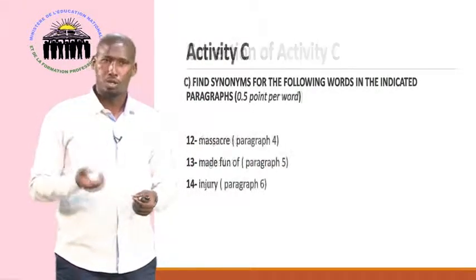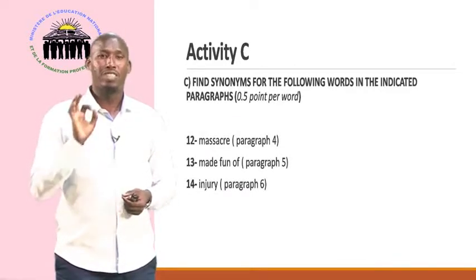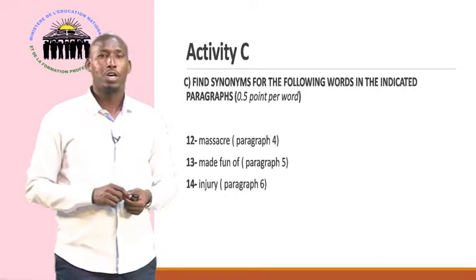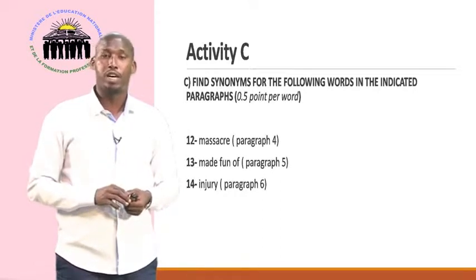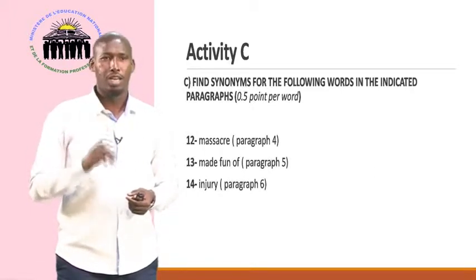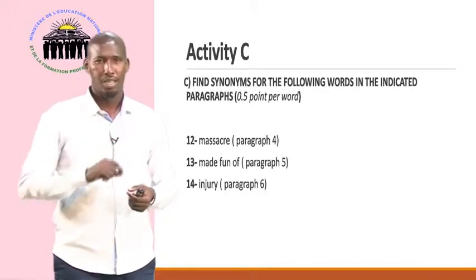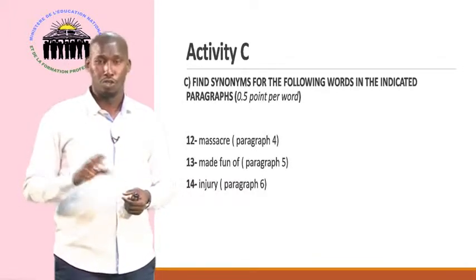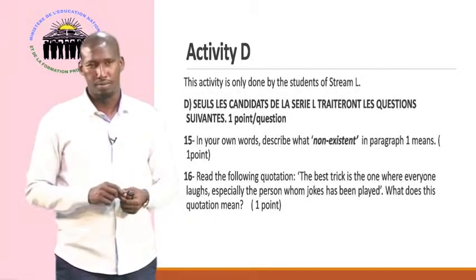You might be asked also for the opposite. And here you are given every time the number of the indicated paragraph where you can find the synonym of this word. So you have to pay attention to the number of the paragraph where the word can be. And the last activity is for stream L only, and these are opinion questions.